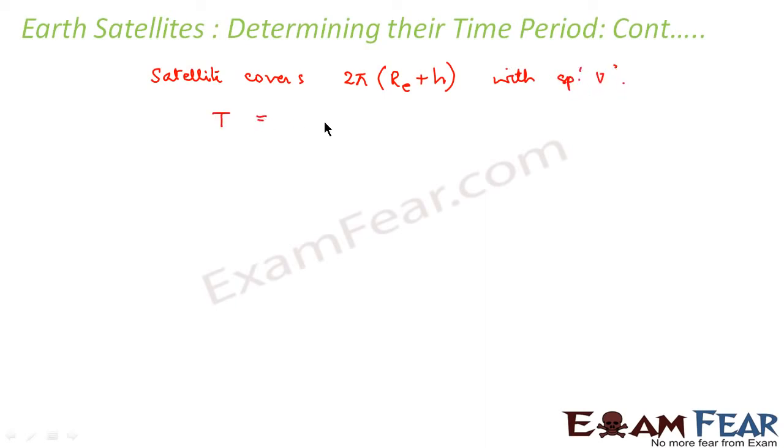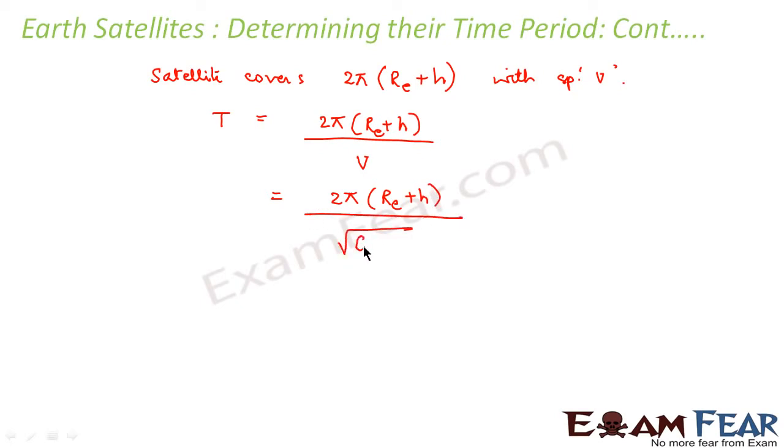Therefore, the time period would be equal to 2 pi (Re plus h), that is the total distance travelled, divided by the velocity v. So this will be equal to 2 pi (Re plus h) divided by root over G Me into root over Re plus h.